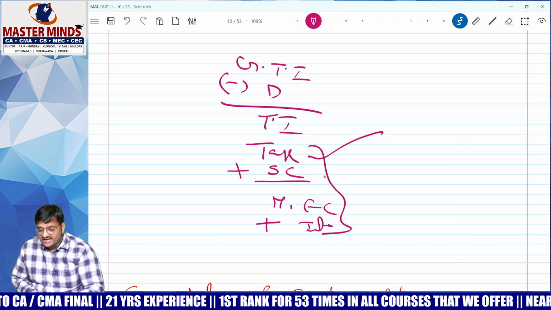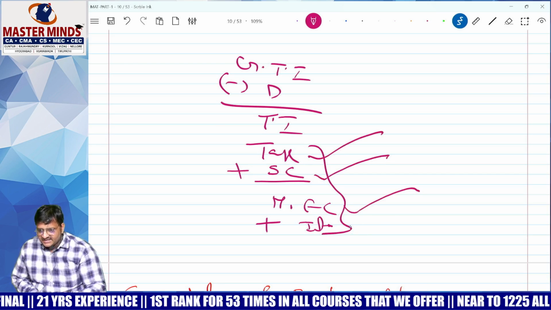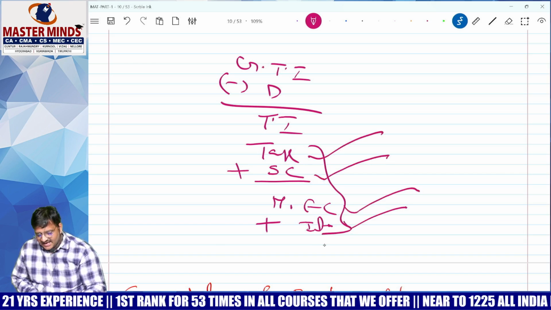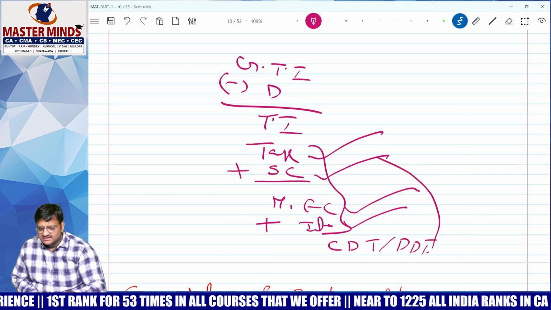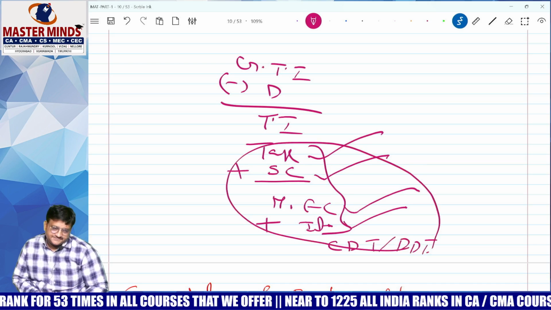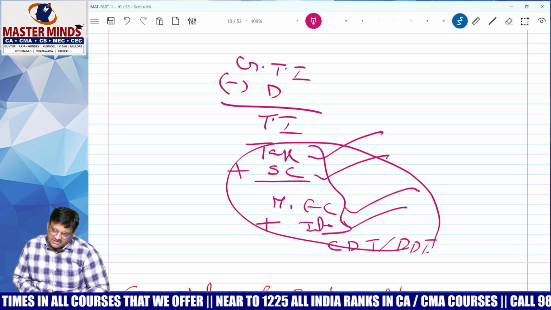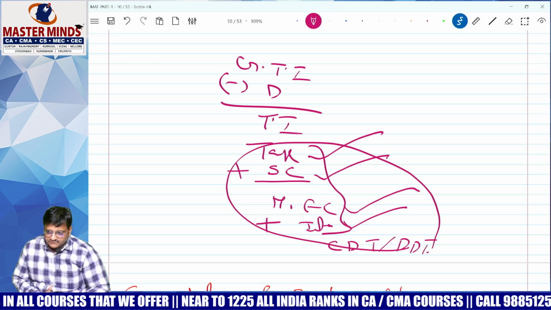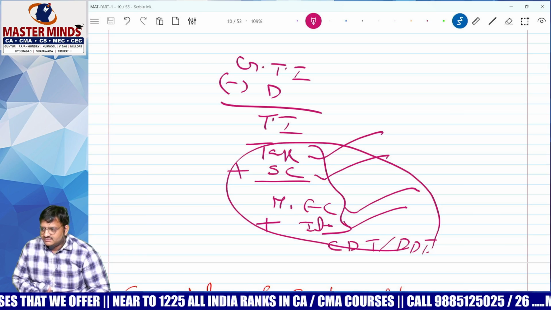Income tax, add. Surcharge, add. Health and education cess, add. Interest on income tax, add. Corporate dividend tax or dividend distribution tax, add. These are to be added. Correct? Yes. Others not to be added. I will ask a question, please answer. You, Madhavi: GST debited to P&L, add or don't add?